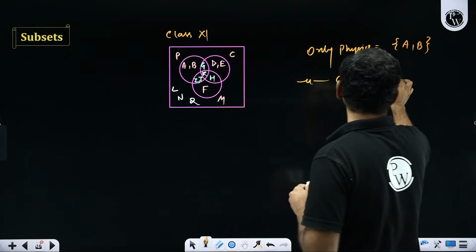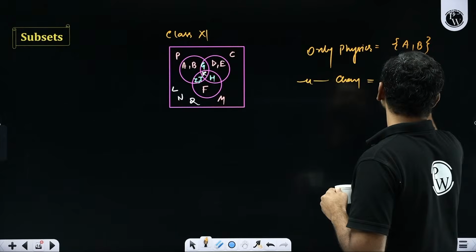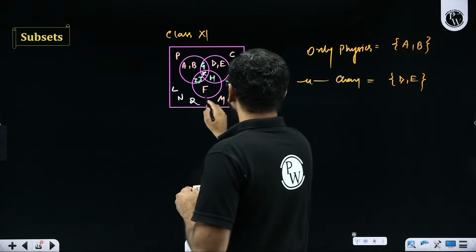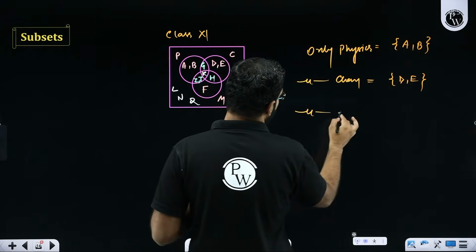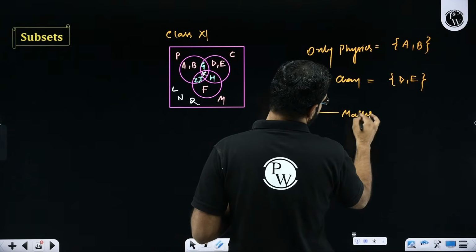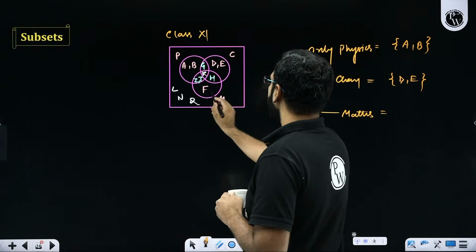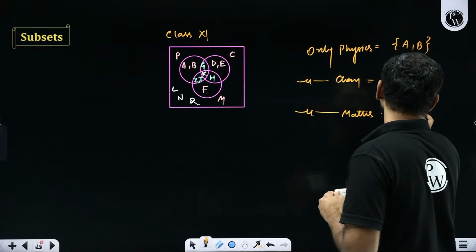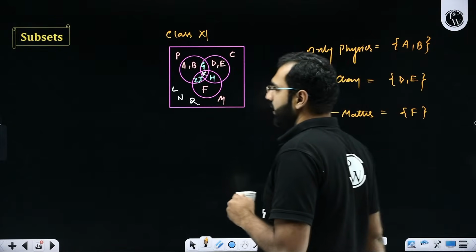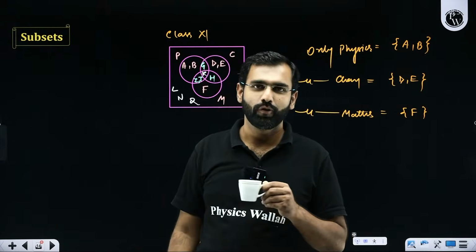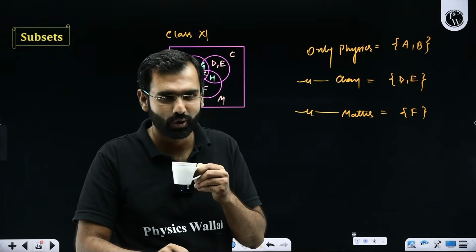Sir, it will be these two elements, D and E. What will be your response if I ask you the people who like only maths? Sir, the person who likes only maths is this guy F. So there is only one element, which is F. Yes or no? We also see that the number of people who like maths are always less.